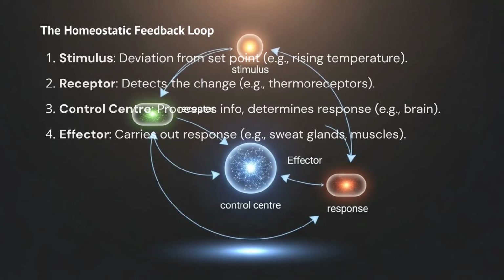The maintenance of homeostasis involves a sophisticated feedback system, commonly a negative feedback loop. It begins with a stimulus, any deviation from a set point, like your body temperature rising. This change is detected by a receptor, such as temperature sensors in your skin. The receptor then sends this information to a control center, often in the brain, which processes the data and determines the appropriate response. Finally, the control center signals an effector, like sweat glands or muscles, to carry out the action that corrects the deviation and brings the system back to normal.